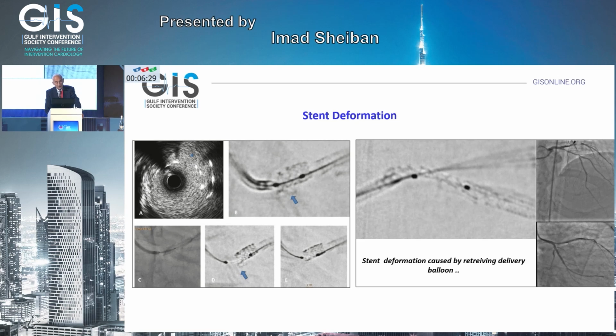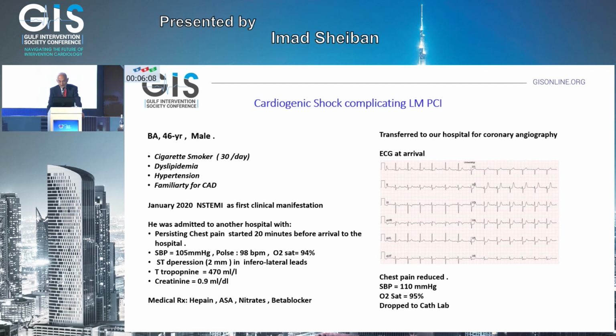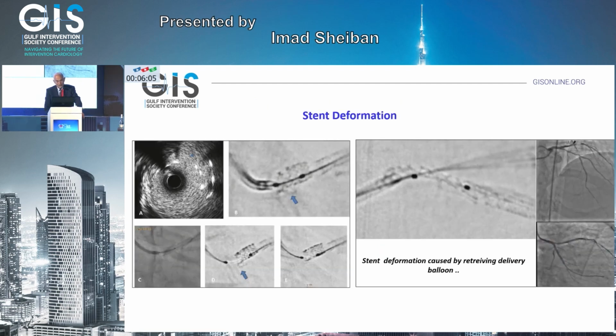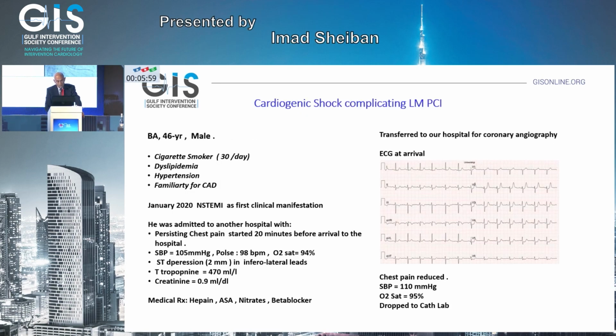And stent deformation might happen both by crossing with underexpansion of the stent and recrossing beside the stent, and then this will deform the stent. Retrieving devices from the stented segment might also give an elongation of the stent and deformation, and this might be corrected sometimes with another stent placement to cover the deformed one.